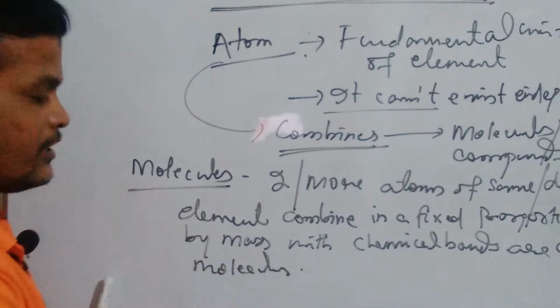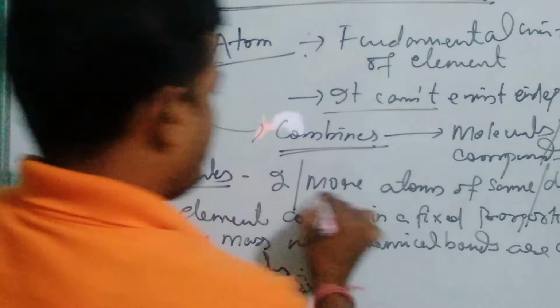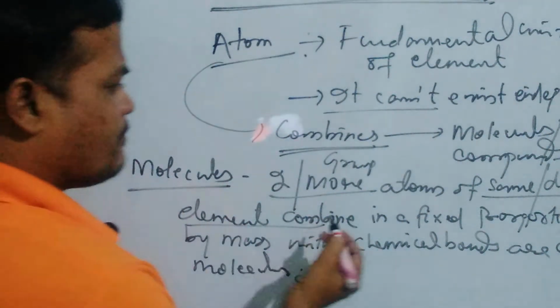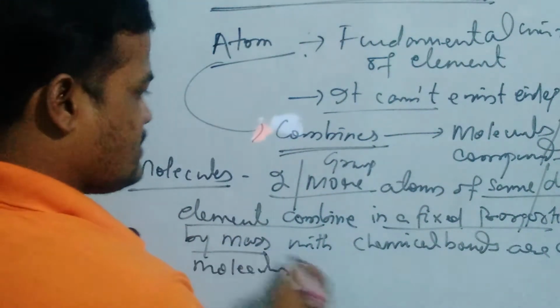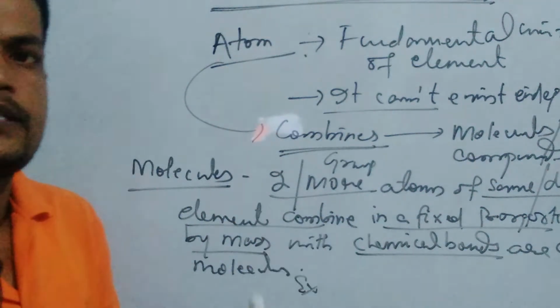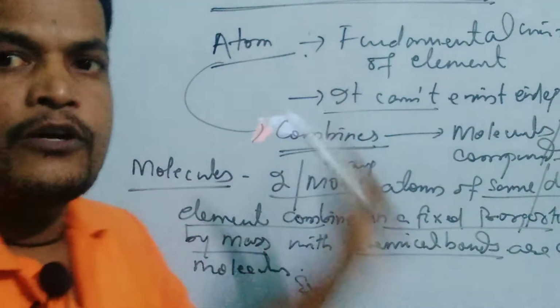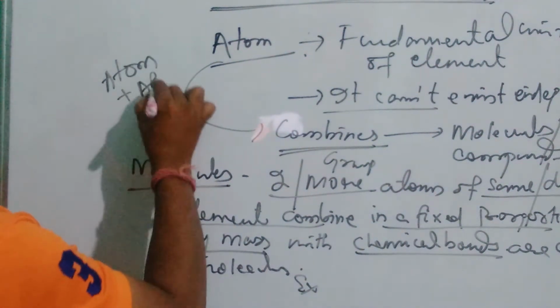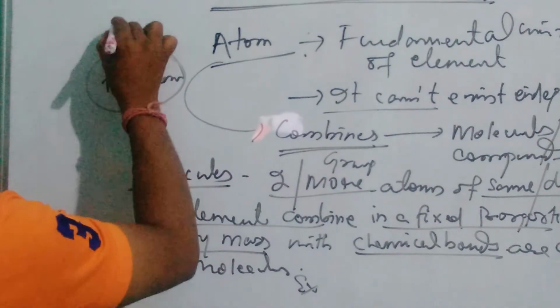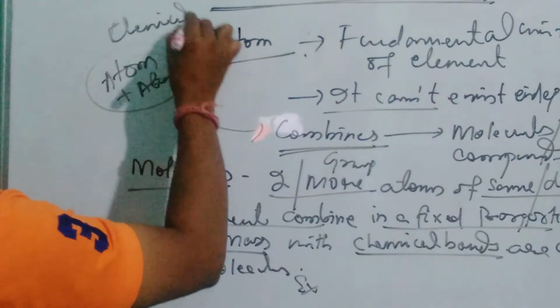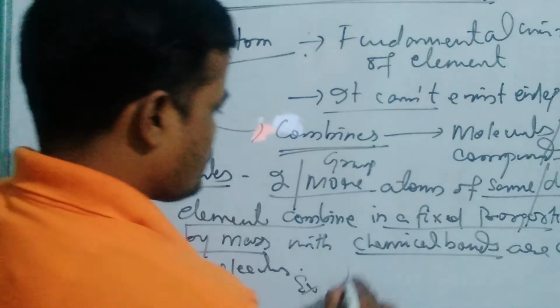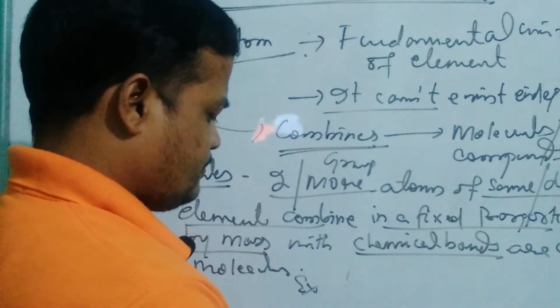Okay, when two or more atoms, a group of atoms of the same or different elements, combine in fixed proportion by mass with chemical bonds, they form molecules. So atoms combine forming molecules. Atom plus atom, if they combine chemically, then they form molecules.